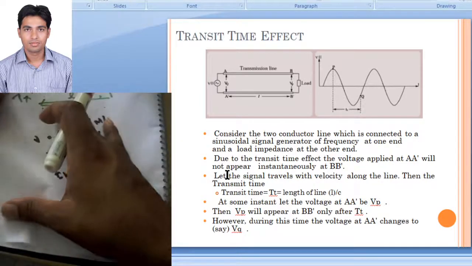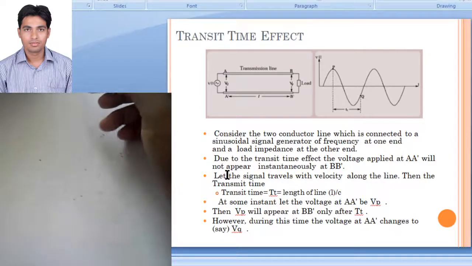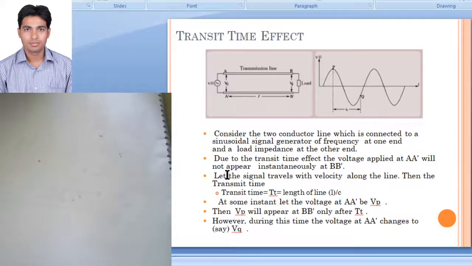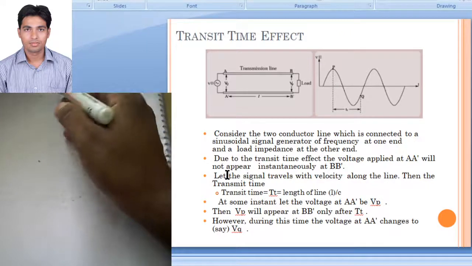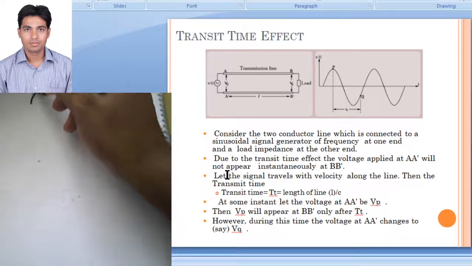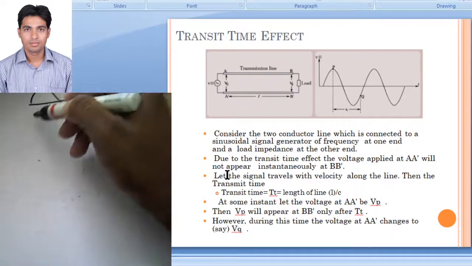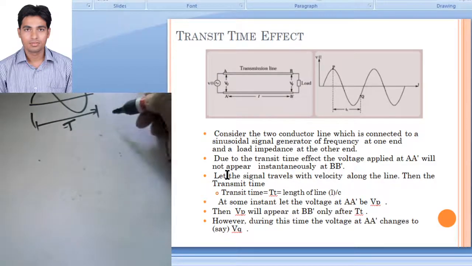So if we are considering a low frequency, then we never come across this term called transit time, because at low frequency the wavelength lambda or the time period T is very large.